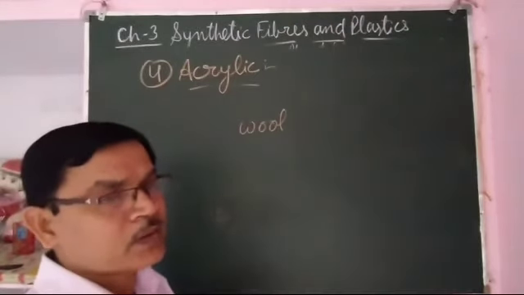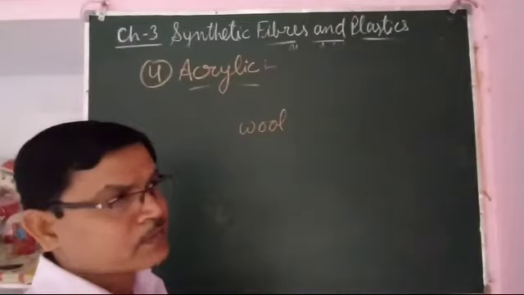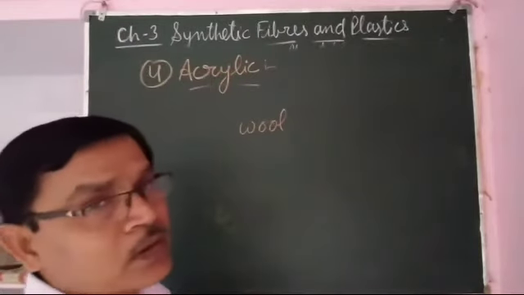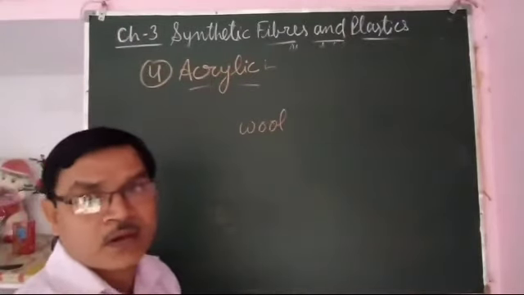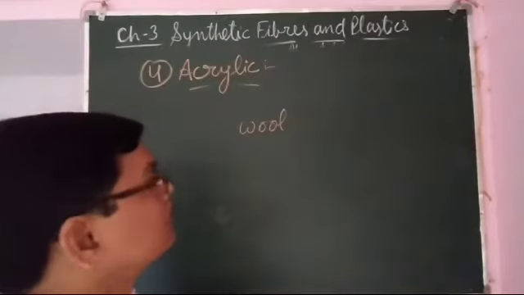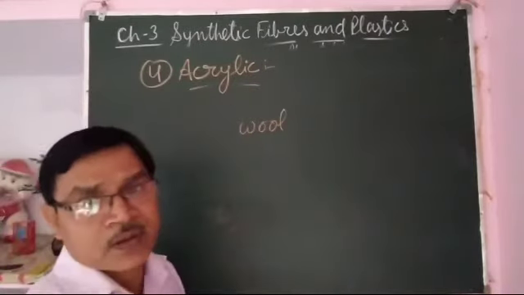Whatever sweaters are made up of natural fibers, meaning natural wool, are costly, and whatever sweaters are made of acrylic are cheap.